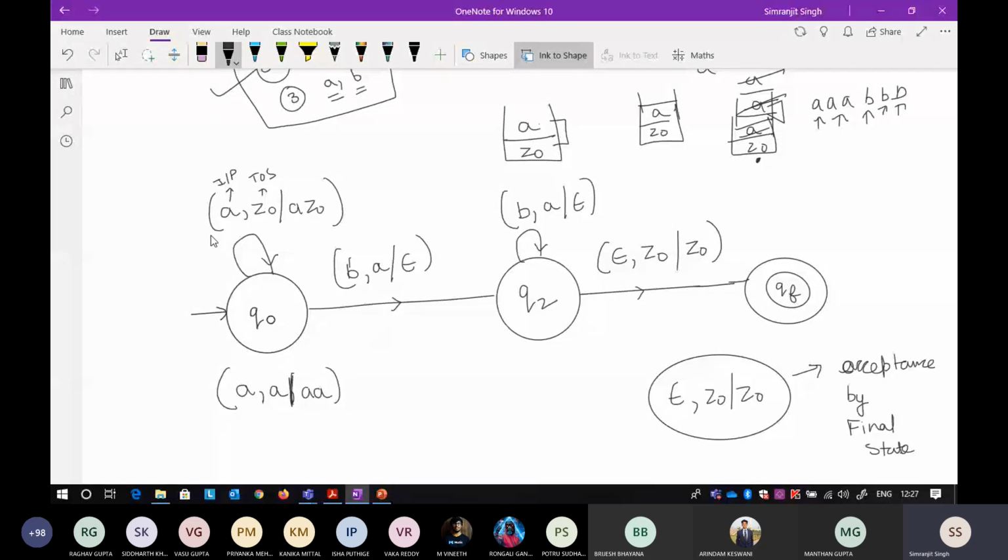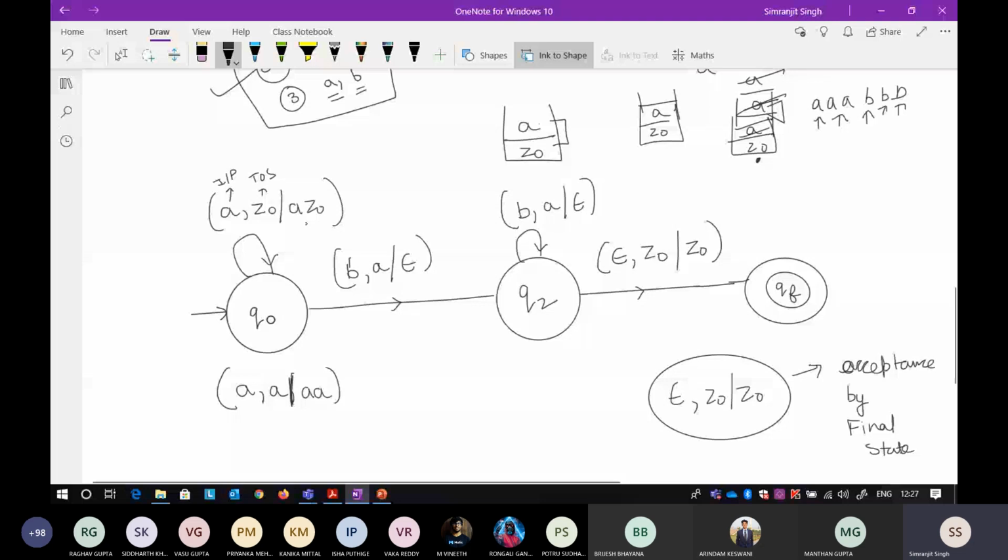We are starting with the input symbol A. Now there is another reason. Most of you will be thinking, why do I change the state? Why can't I put the B here also at the first state? That will be the most confusion in all of the questions: how to change the state and when to change the state.